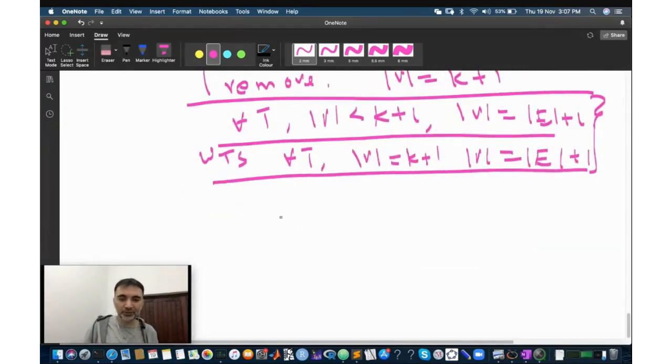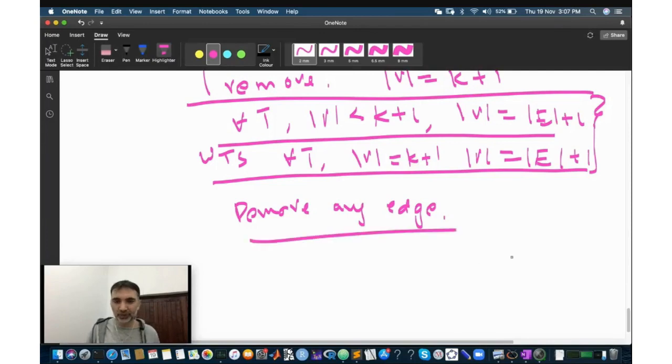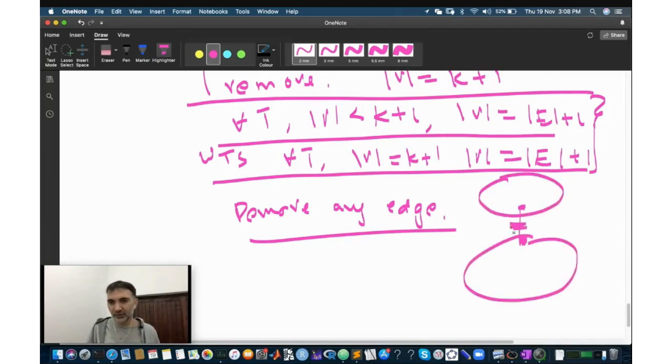Okay, so let me perform this operation. Remove any edge. If you remove an edge, what happens? What happens is that your tree divides into two parts. At least two parts. Actually, it divides into exactly two parts: one that was above the edge and one that was below it.